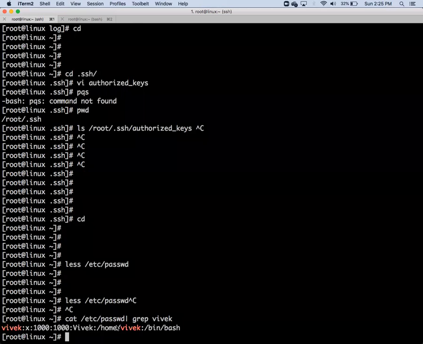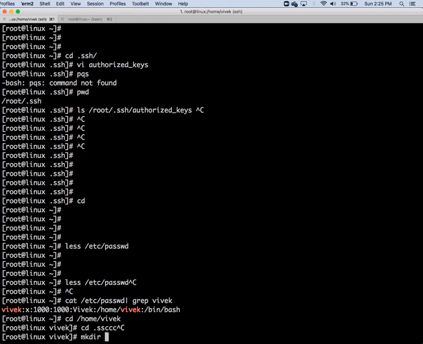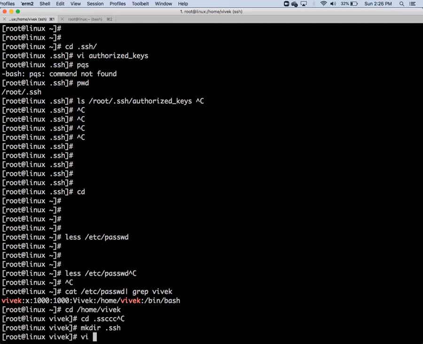So you will find this one. The sixth column will be the home folder. Go to this location, go to .ssh. It is not there, so you have to create it. mkdir .ssh. Now open a file, .ssh/authorized_keys. Don't change the spelling. Spelling is very important.